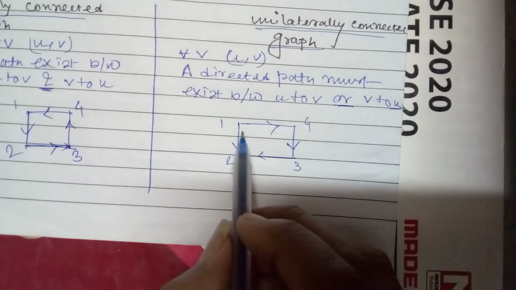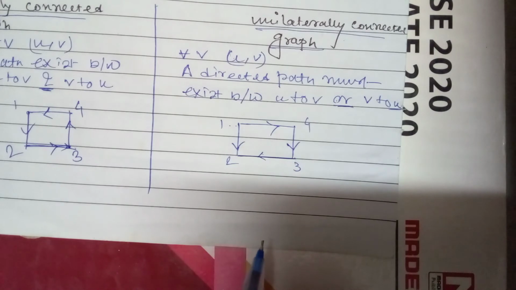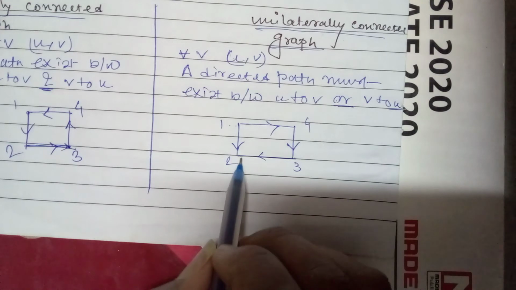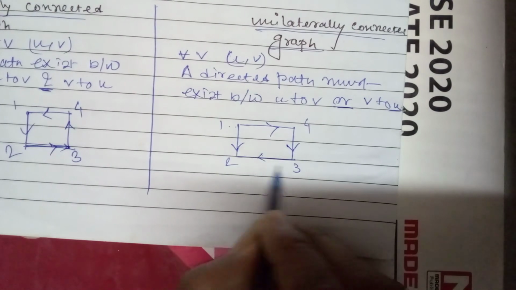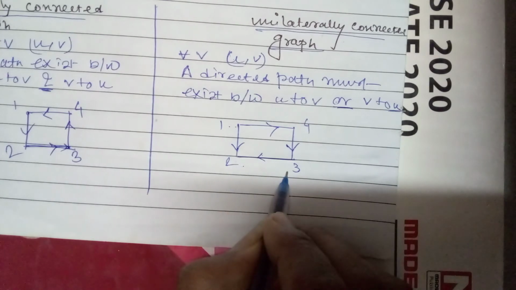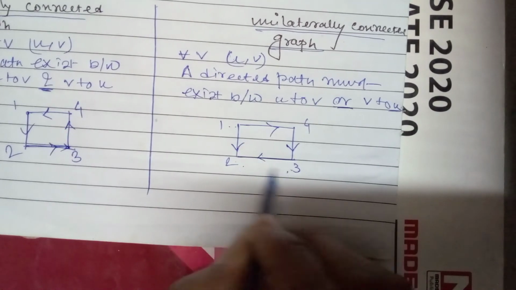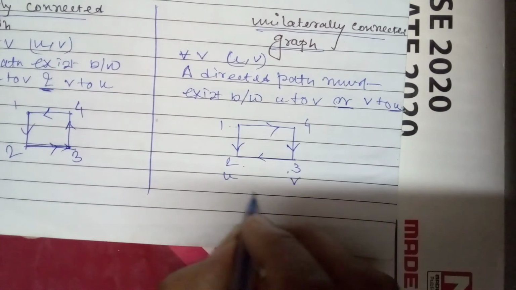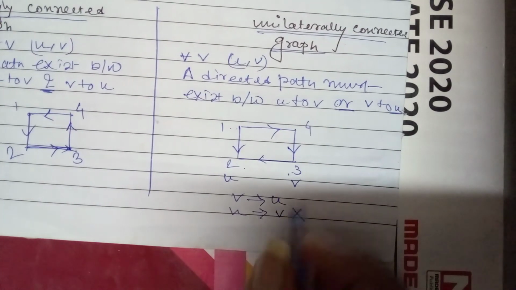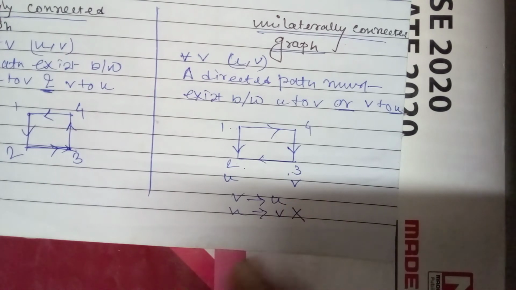Like let's say 1 and 3. There is a directed path between 1 and 3, there is no problem. Let's say between 2 and 3, there is a path from 3 to 2, but there is not any path from 2 to 3. So in that case, let's say this is u, this is v. There is a path from v to u, but u to v is not there. So this is called a unilateral graph. This is one way, or both way.